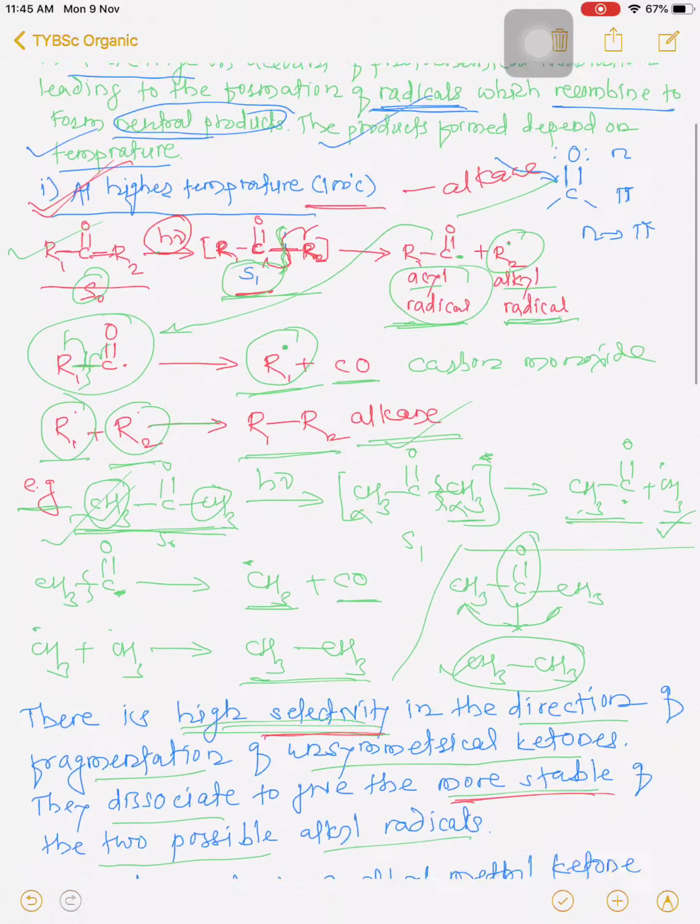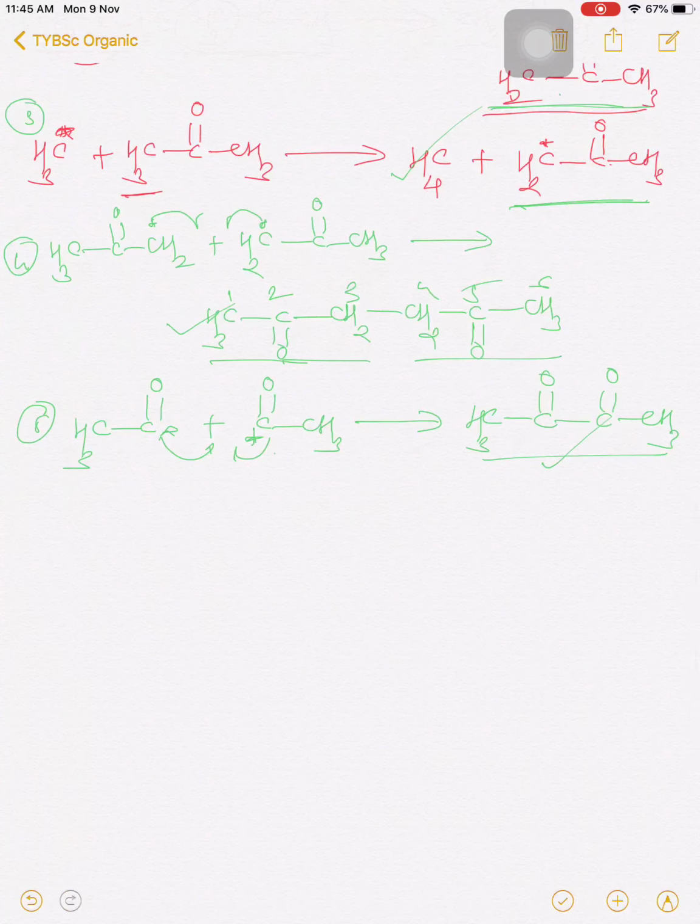Okay, one example remaining here. If the molecule is cyclic, what happens to this molecule if it is carried out at room temperature? This is a cyclic molecule, a cyclic ketone, which undergoes alpha cleavage.